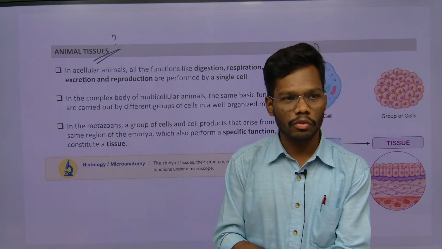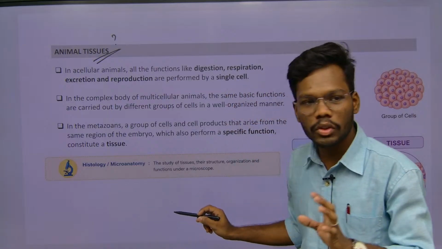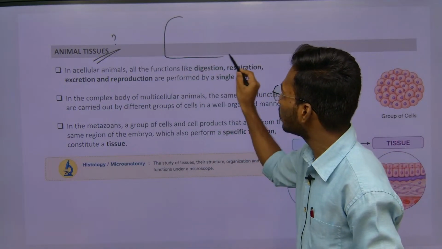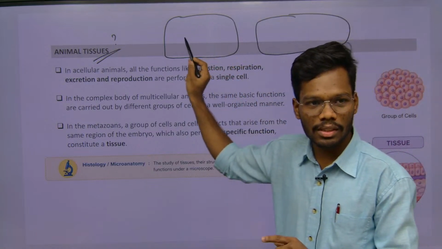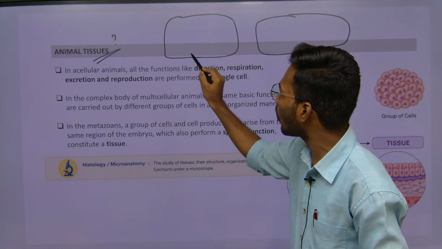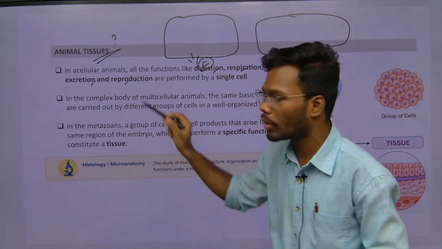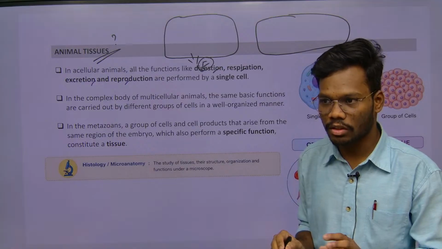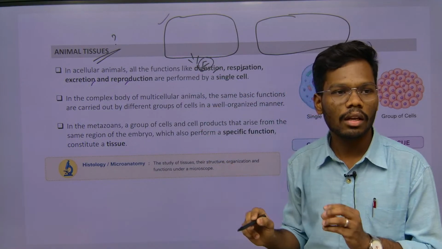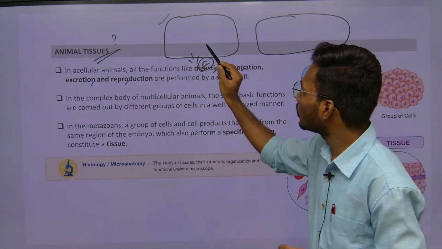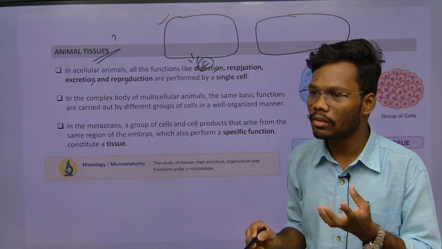Before going to that, we have to know we have 2 different kinds of cells. There is one cell here and there is another cell here. This cell performs all the functions such as digestion, respiration, excretion, reproduction, all the functions independently, which means this cell is the only one that can do all the functions.